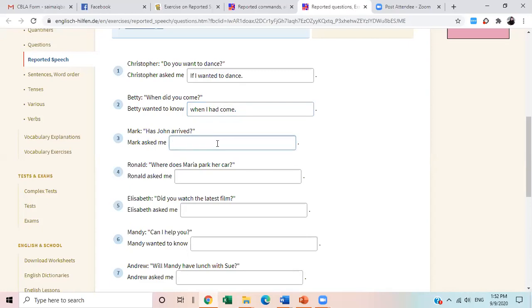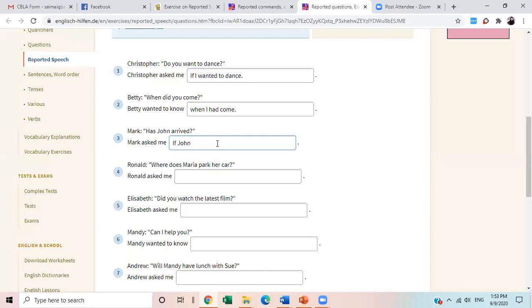Okay, good. Next sentence. Mark asked me, has John arrived? Okay. So Mark asked me, what should I write now? If John had arrived. Okay, now listen. Has, had and have, arrived. Yes, has. I mistakenly said have. Yeah, it's fine. It's okay. This is the practice exercise. All right. Remember that I told you has and have change into had. All right. So has John arrived?